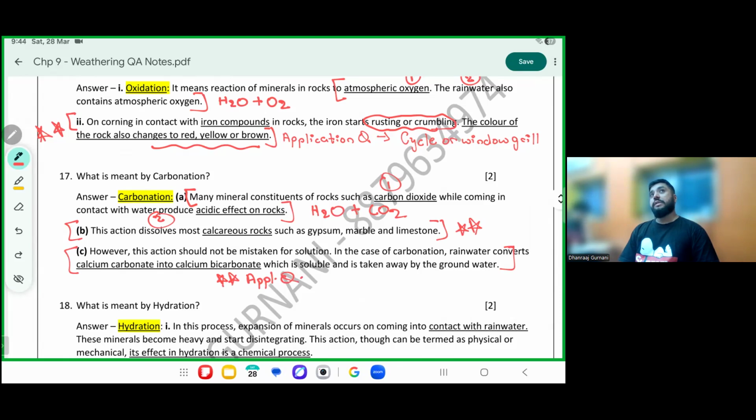This action involves calcareous rocks such as gypsum, marble, and limestone. Calcareous is a type of rock which we learn in chapter 6. It is a type of rock which is formed in a specific way. In the case of carbonation, rainwater converts calcium carbonate into calcium bicarbonate, which is soluble in water.